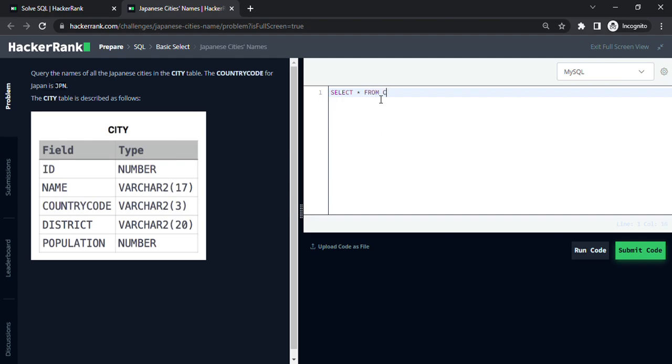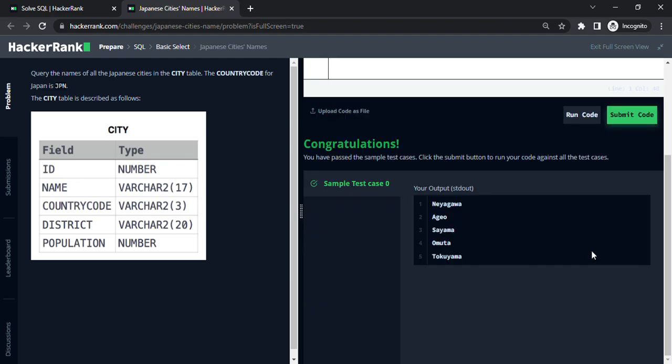Select asterisk from city where country code is equals to Japan. Now here the only problem is I have used asterisk, whereas in my question I am asked specifically about the name of the cities. So this should be my query. Select name from city where country code is Japan. Let's run this code. As you can see, we have got 5 records.